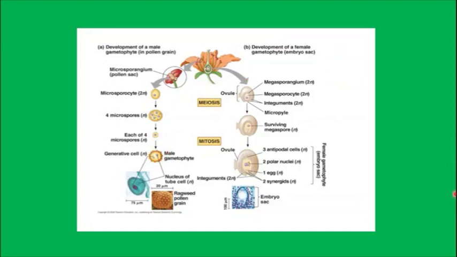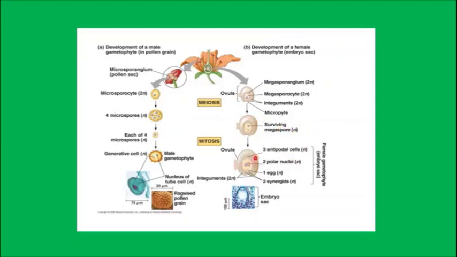Again, megasporogenesis. What we have learned was this is the megasporangium. The megasporocyte, the megaspore mother cell, MMC, and the nucellus are all diploid in nature, and it undergoes meiotic division to form the megaspore. Only one megaspore will survive, three will degenerate. That is formed due to meiosis, so it is haploid in nature.